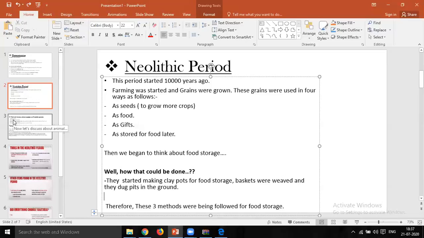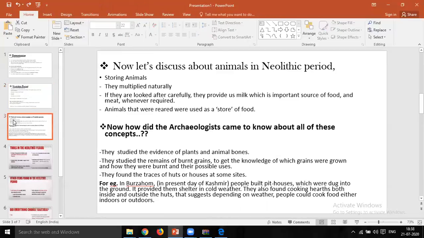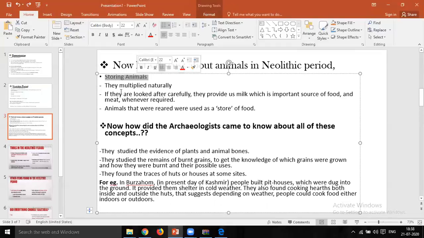Now, as I told you in the last lecture, today we would be discussing the animals that were found in the Neolithic period. The topic is storing animals, and how animals were being stored. So let's get started.